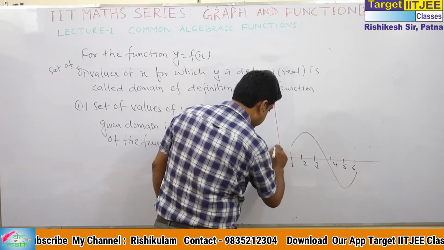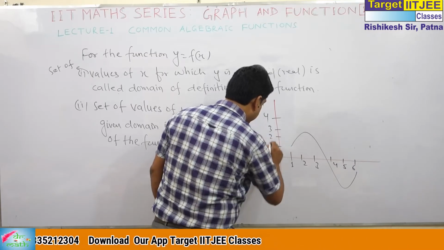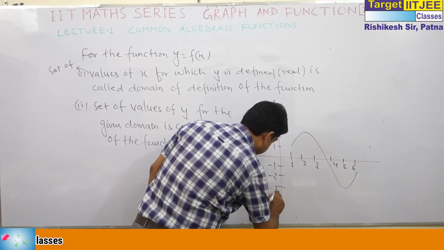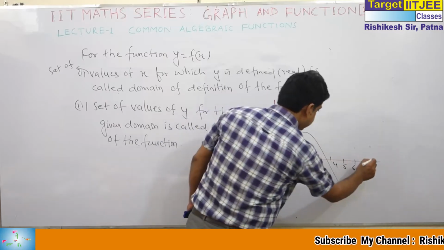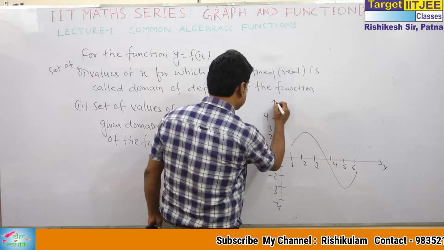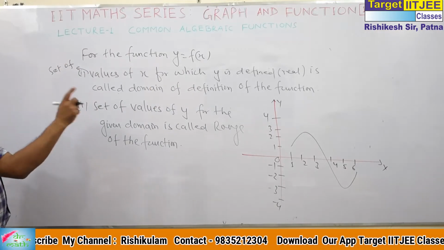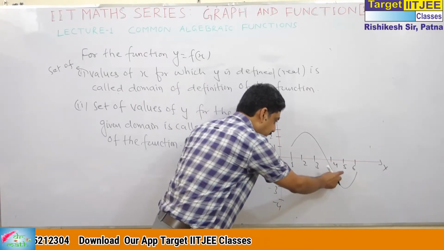You can say this is 1, 2, 3, 4. This is minus 1, minus 2, minus 3, and minus 4. It's the x-axis, it's the y-axis, it's the origin. And the question is, what is the domain and range of this graph?